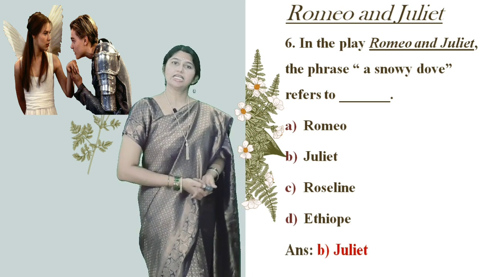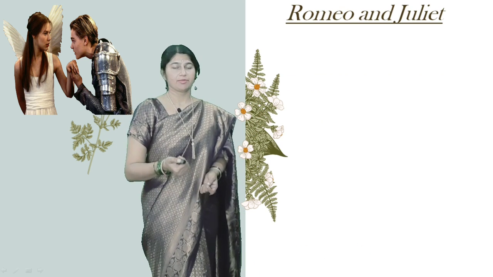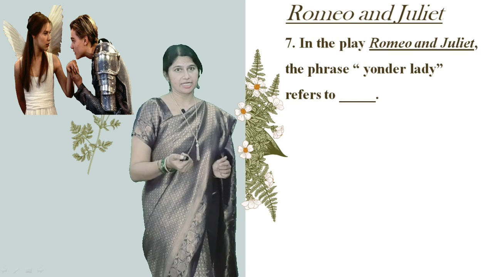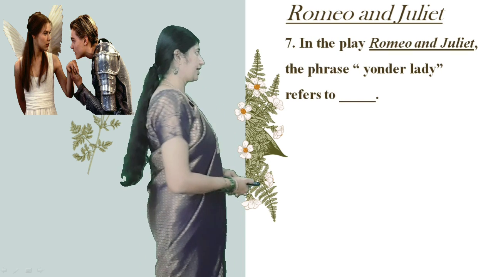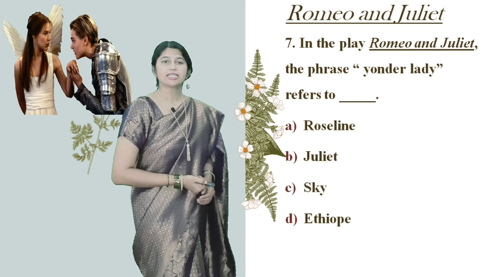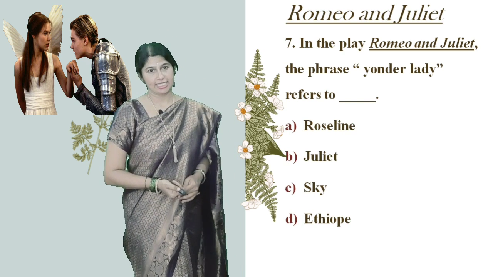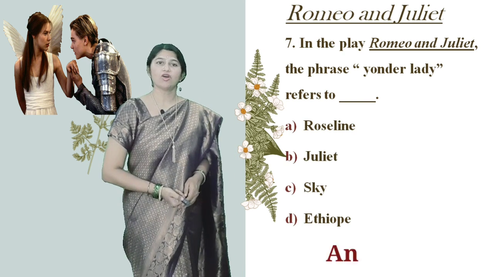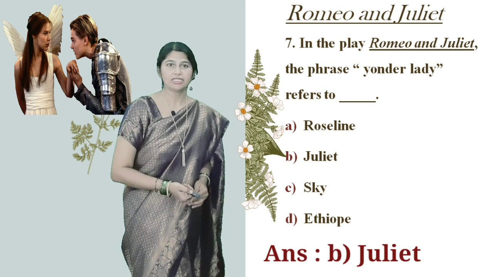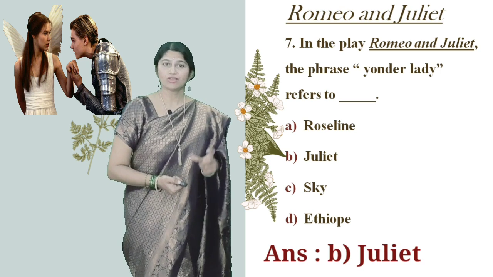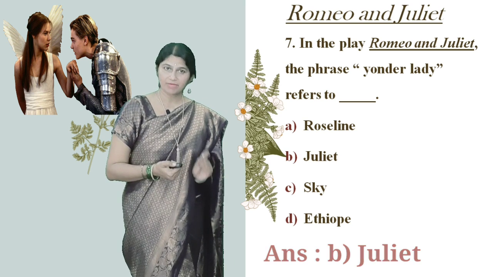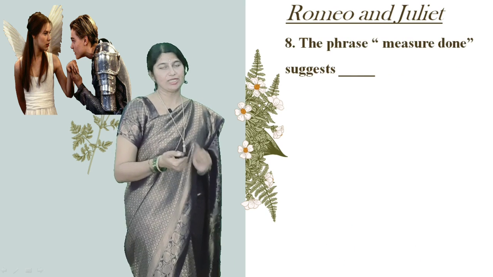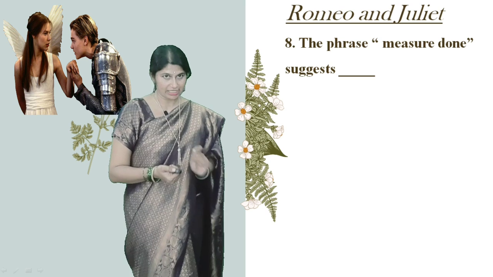In the play Romeo and Juliet, the phrase 'a snowy dove' refers to dash: Romeo, Juliet, Rosalind, Ethiop. The answer is Juliet. The comparison is very important for you, you have to remember it. The phrase 'yonder lady' refers to dash: Rosalind, Juliet, Sky, Ethiop. The answer is Juliet, option B.